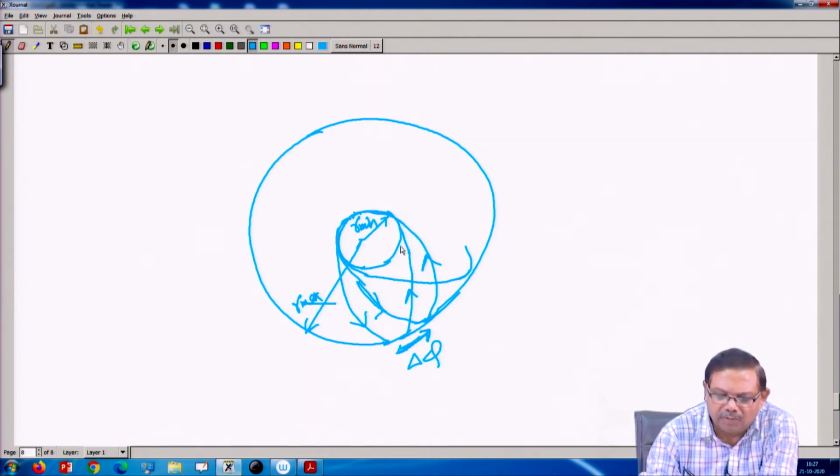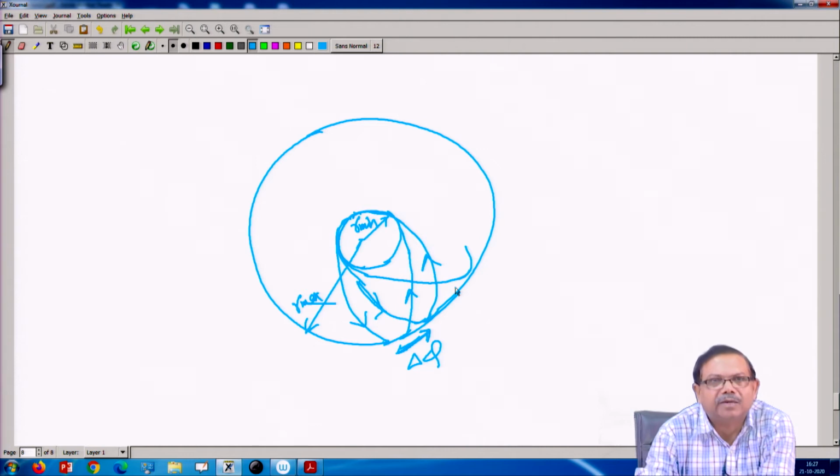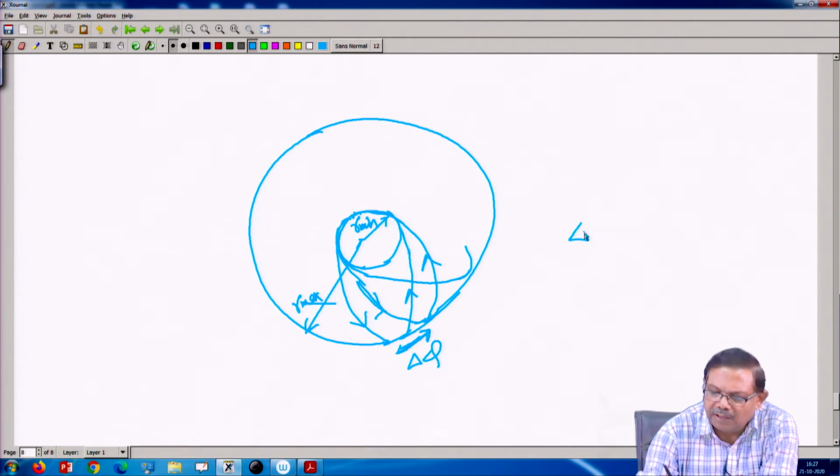So the motion would be between r minimum and r maximum, and this motion may give a closed orbit or may not give a closed orbit. Delta phi is the angle swept by the time it starts from r max and again goes to another r max.